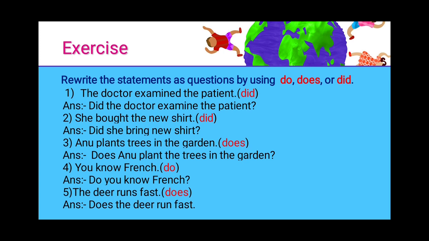Children, one more thing here. What you people have to look at is, let's take the second one. She bought the new shirt. And the helping verb they've given is did. So we have to frame the question using did. So now we have to say, did she bring new shirt? Now you can't say, did she bought the new shirt? It doesn't make sense. So now you have to say, did she bring new shirt? So here you have to be very precise with the tense, the past tense and the present tense. Okay.